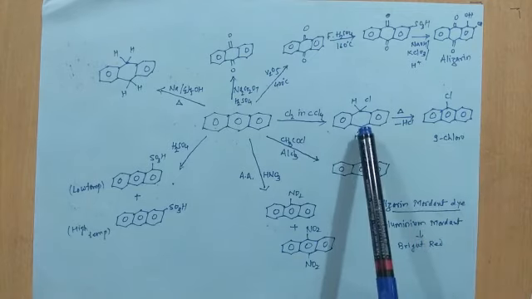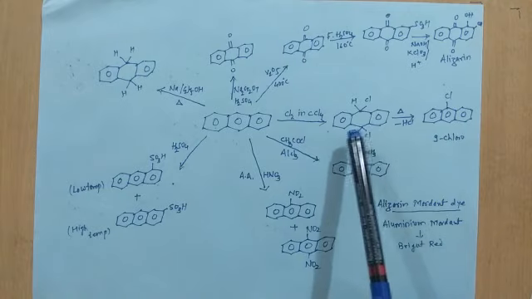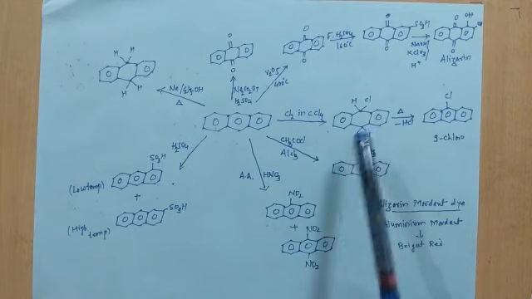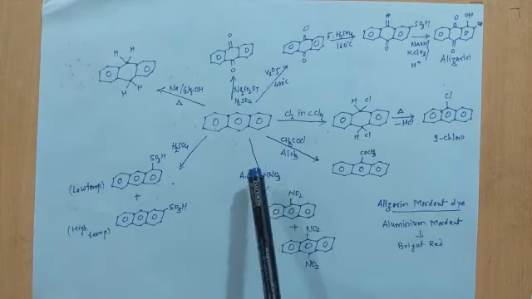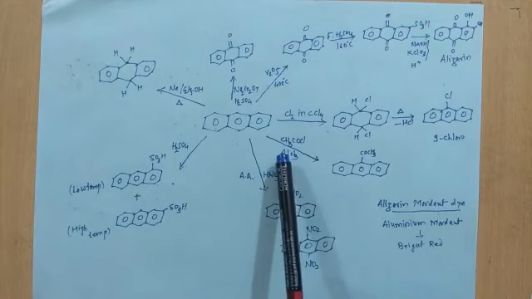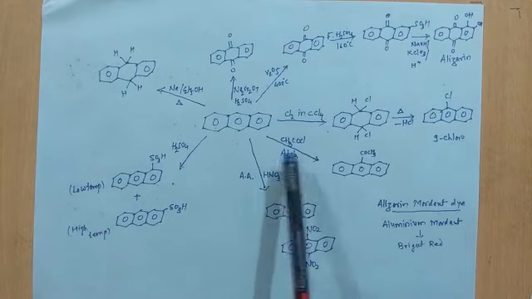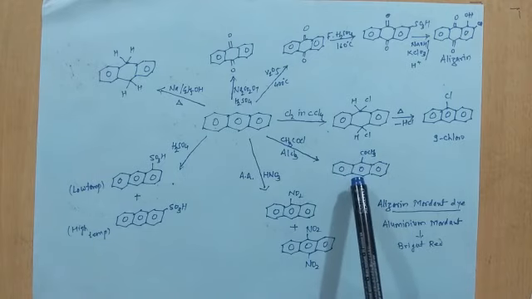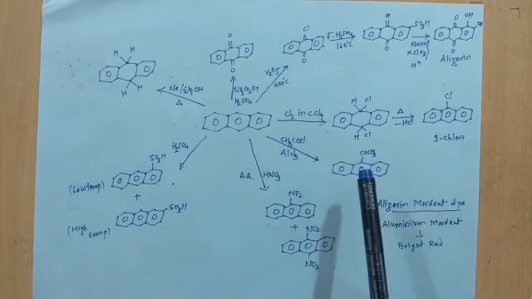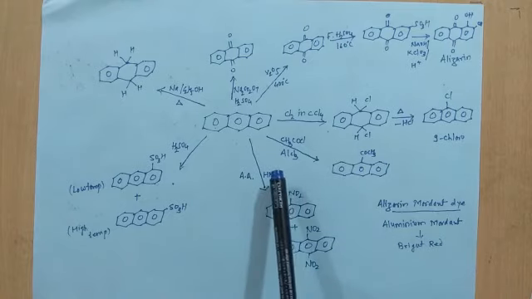This intermediate compound is named 9,10-dichloro-9,10-dihydroanthracene. The second reaction is acylation, that is Friedel-Crafts acylation, and the acyl group attaches at the 9th position. In this case, it is 9-acetylanthracene.